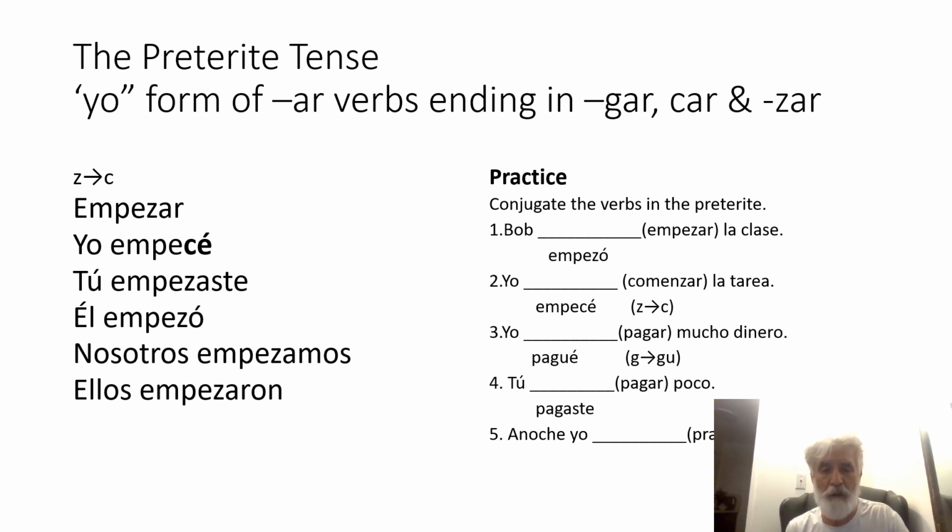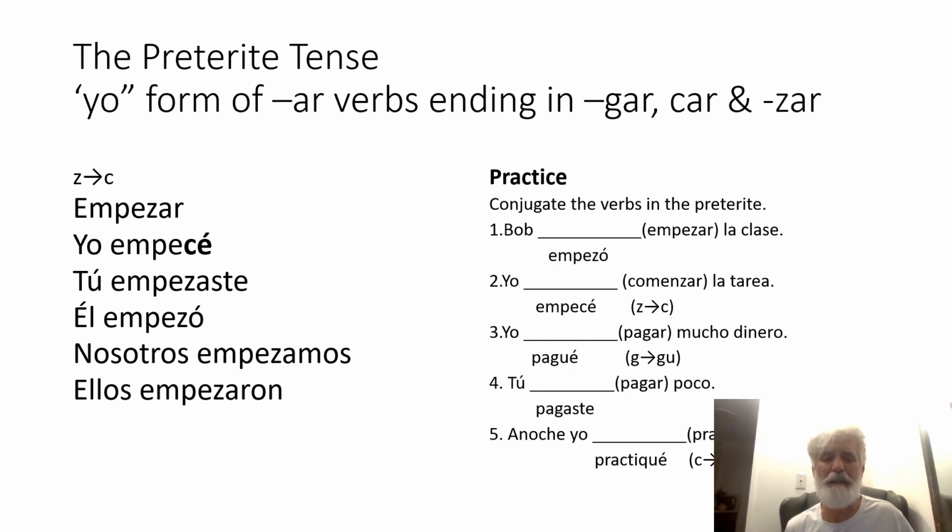And then the last one, we've got anoche yo, and let's take a look. Unfortunately, this is covered up. The verb is practicar. Will there be a spelling change? Yes, it's got a car ending. The C changes to QU. So anoche means last night. Yo, I practiced. Anoche yo practiqué. So the C changes to QU.